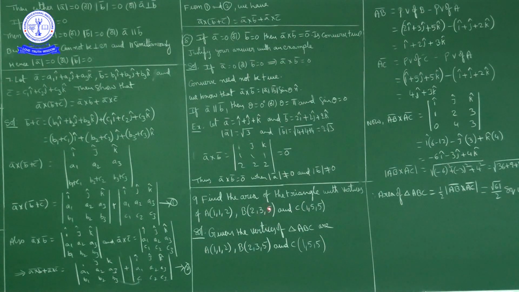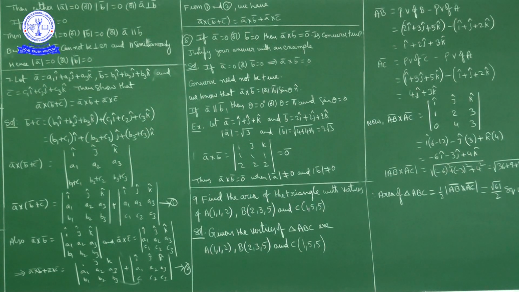Find the area of the triangle with vertices A(1, 1, 2), B(2, 3, 5) and C(1, 5, 5). Okay, we have to find the area of triangle ABC whose vertices are A(1, 1, 2), B(2, 3, 5) and C(1, 5, 5). Okay, the area of triangle ABC, what can we write? Half modulus of AB bar cross AC bar.